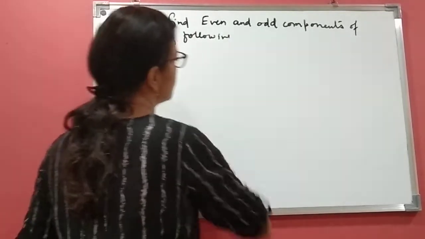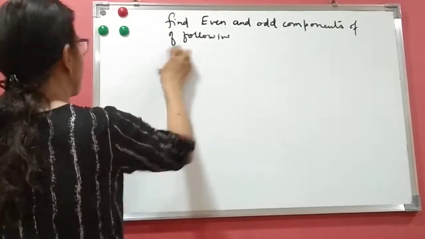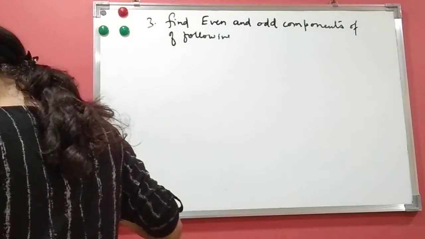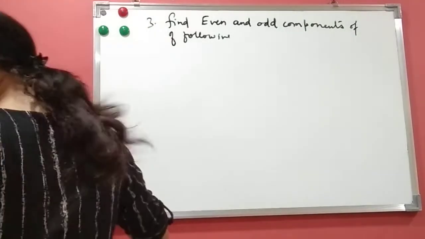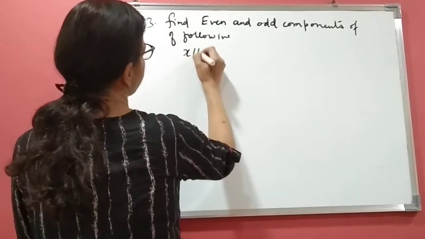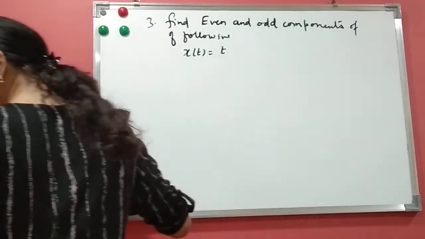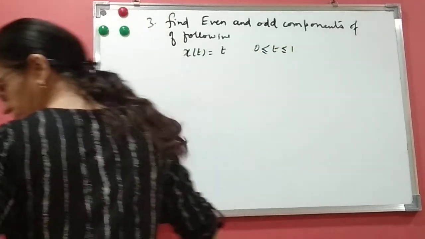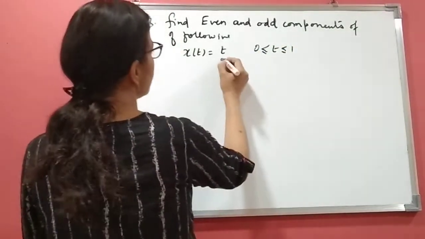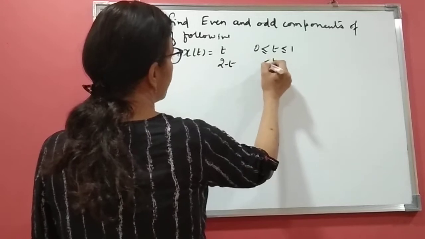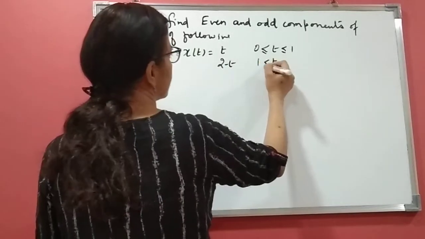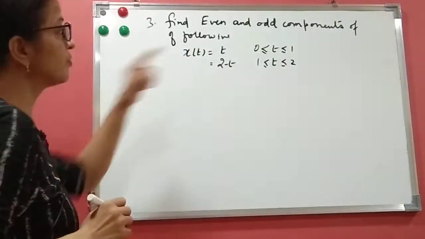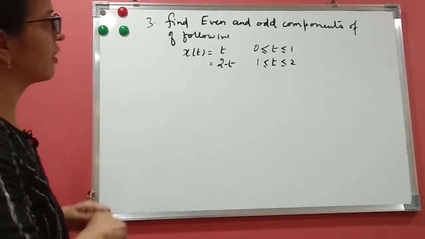Okay, now the third question: find even and odd part of the following. It's given x of t equals t for t from 0 to 1, and it is 2 minus t for t greater than 1 and less than or equal to 2. So it's given like this. Now how will you solve it? Mathematically we cannot do that, we have to draw this.